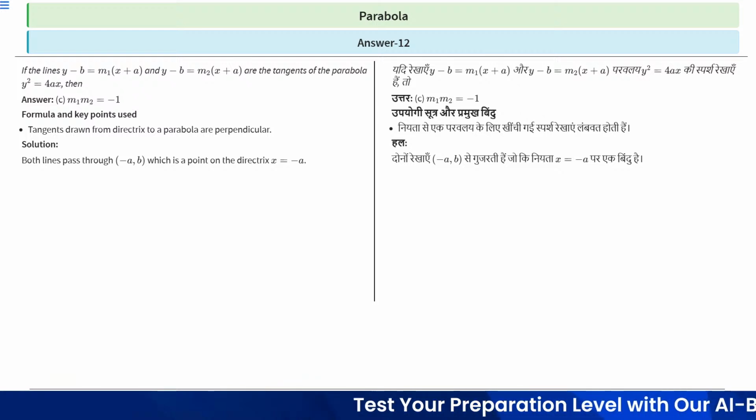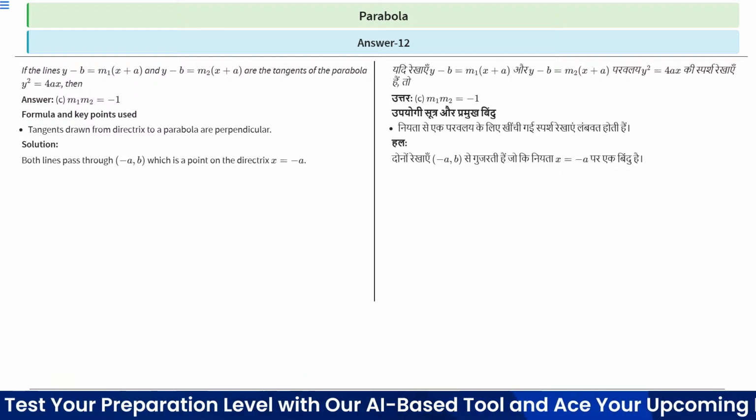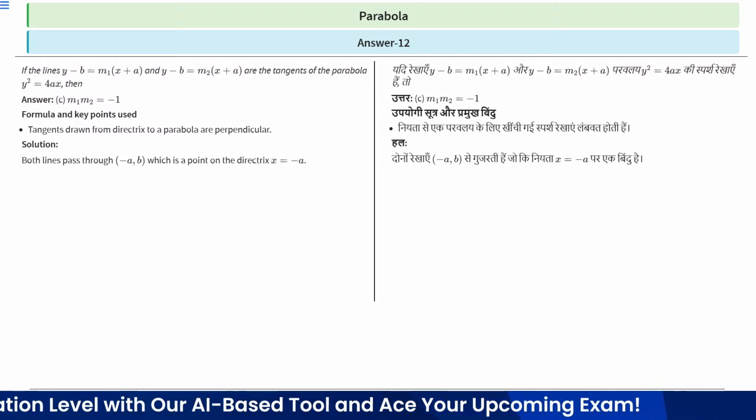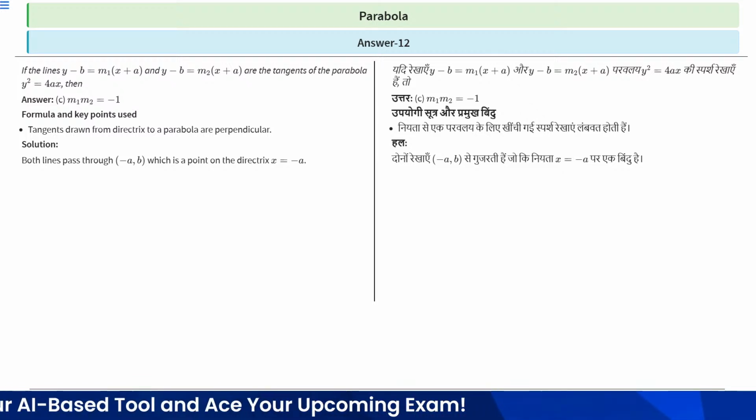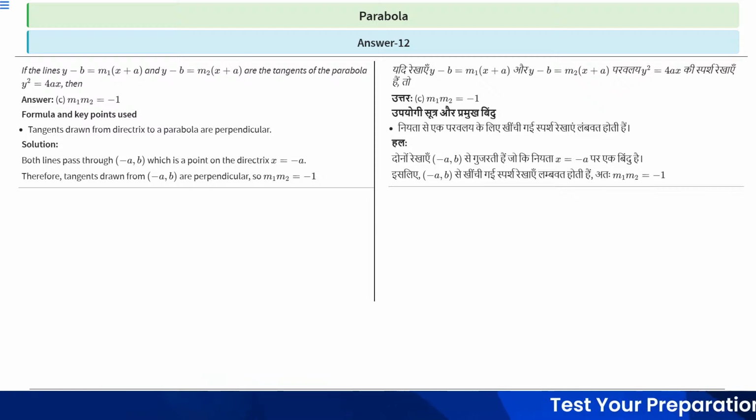Both the given lines are passing through (-a, b), which is a point on the directrix, and the directrix is x equal to -a, right? So both these lines pass through a point on the directrix. Clear? Therefore the tangents drawn from (-a, b) are perpendicular, because tangents drawn from the directrix to a parabola are perpendicular. Therefore m1 m2 will be equal to -1. Clear?